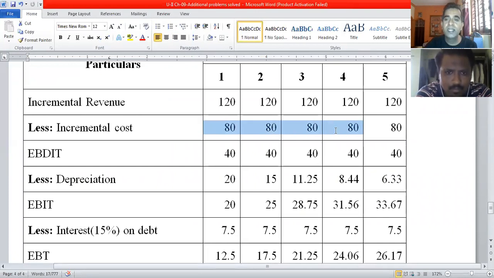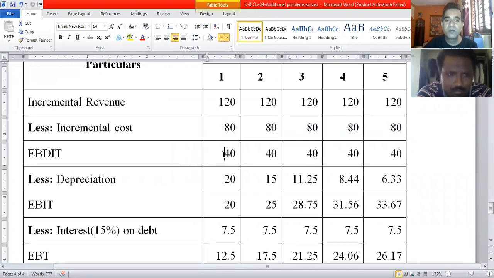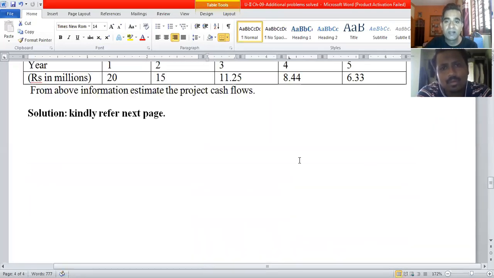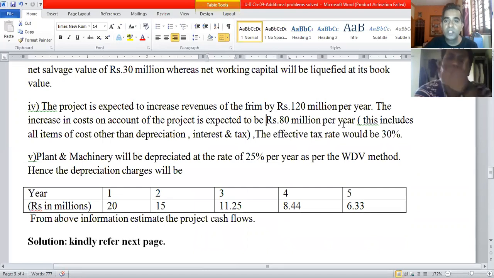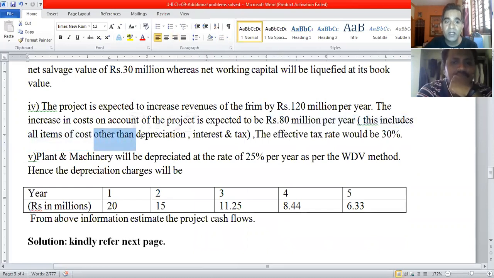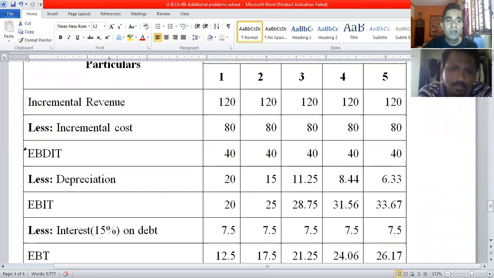So each year it is 80 million rupees. The difference we get is EBDIT, earnings before depreciation, interest and tax. Please pay attention. Why do we get this? This 80 million rupees each year includes all items of cost other than depreciation, interest and tax. That's why we say earnings before depreciation, interest and tax.